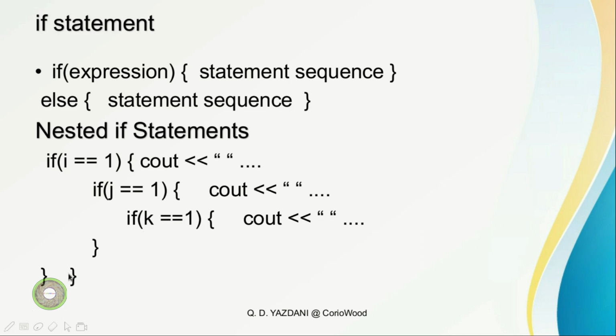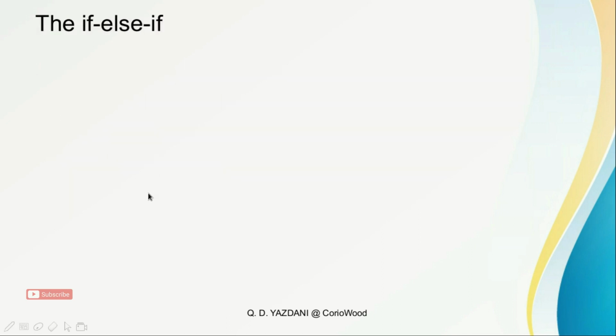You guys can put as many ifs as you want. You can put even 40, 50, 60, as long as all these closing curly braces are behind each other.